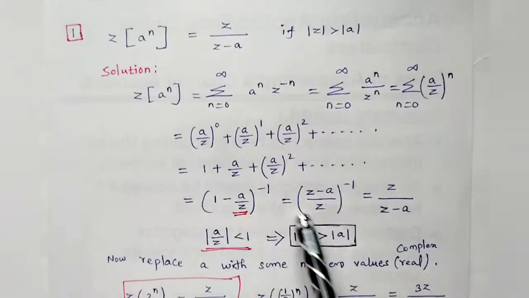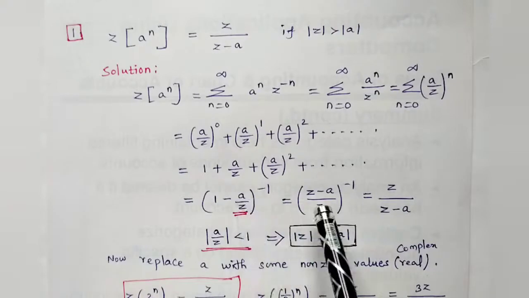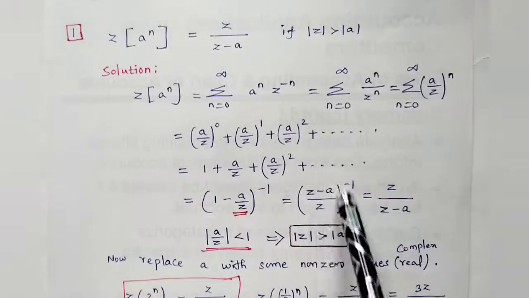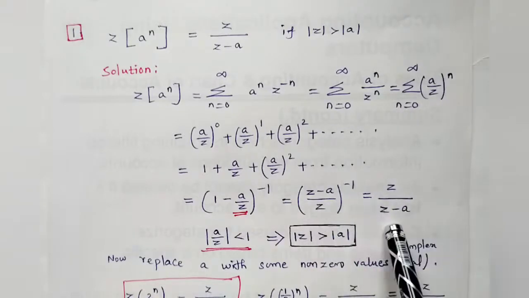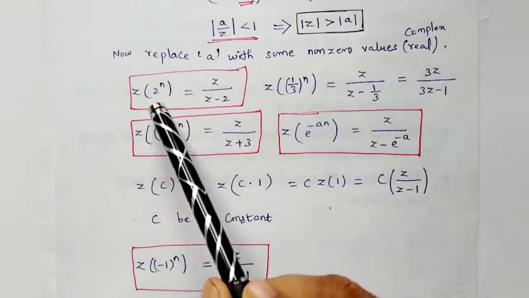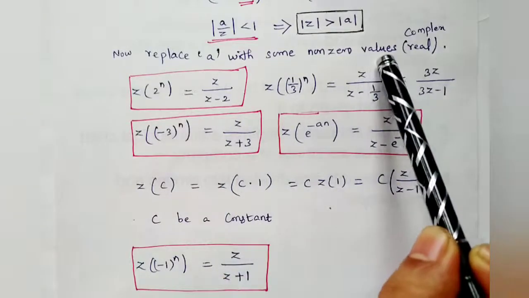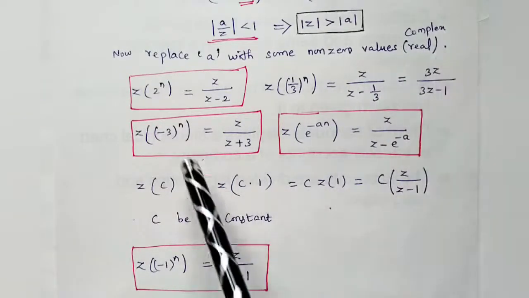You can see, parallelly, you can simplify this. Get this at this side: (z minus a by z) whole inverse. That means you have to take the inverse, the reciprocal. So z upon z minus a. See now, in the place of a, we can write any non-zero real number or complex number.